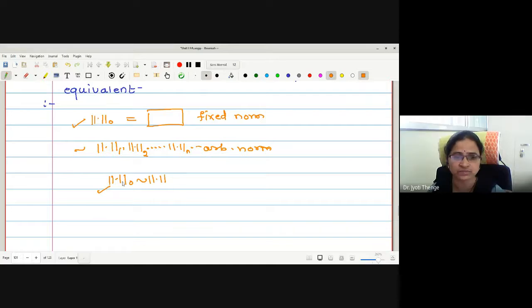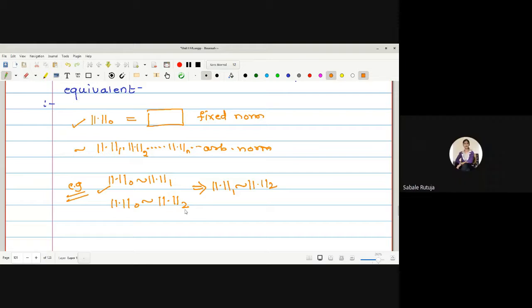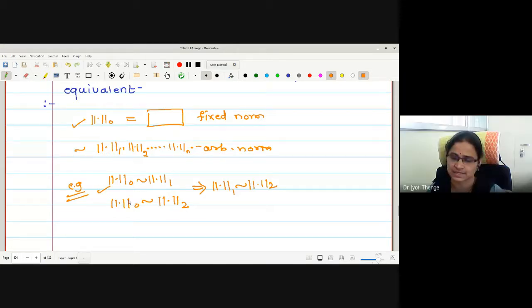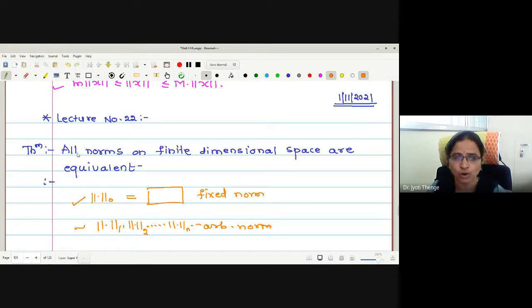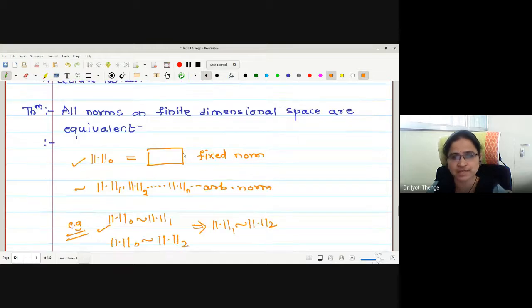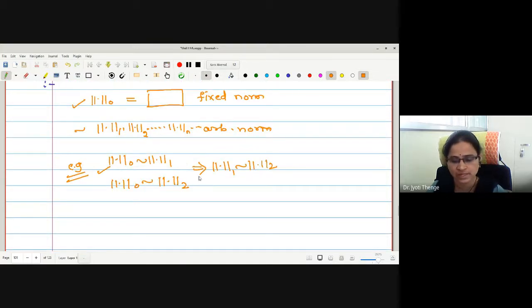For example, if norm 0 is equivalent to norm 1, and similarly norm 0 is equivalent to norm 2, does it imply norm 1 is equivalent to norm 2? Yes, ma'am, because the norm is equivalent. Yes, that is why this is fixed, and it is equivalent to all the norms. Therefore, one can claim all norms on a finite dimensional space are equivalent. Is the idea clear? Yes, ma'am.